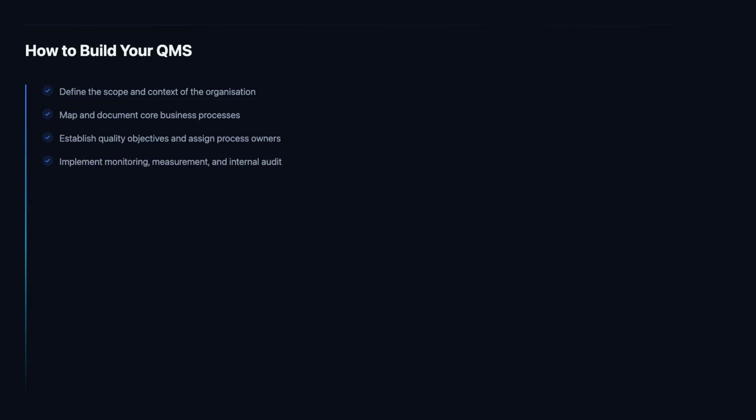A QMS only remains effective if we monitor and measure its performance. This includes tracking process outputs, conducting internal audits to verify conformity, analyzing data and trends, and feeding results into management review. Monitoring closes the loop by providing the evidence needed to make informed decisions about where to improve and how to allocate resources for maximum impact. Let us recap the essential points from our exploration of the quality management system.